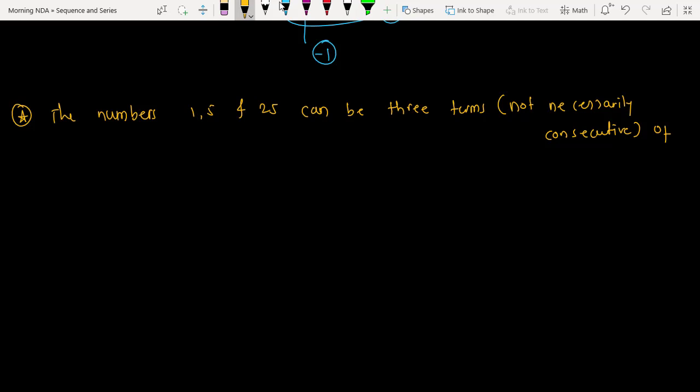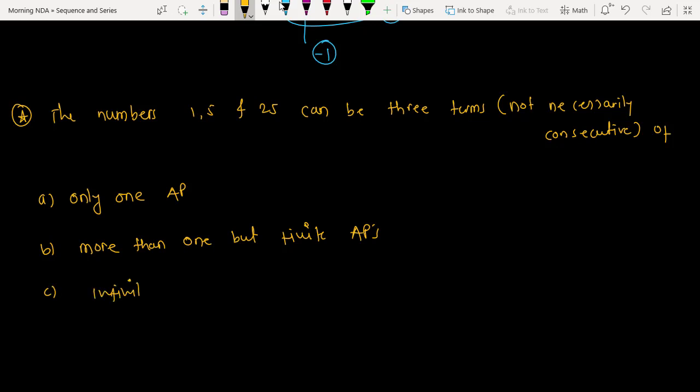What is the question? The numbers 1, 5, 25 can be 3 terms, not necessarily consecutive, of: option A, only one AP; option B, more than one but finite APs; option C, infinite APs; and D is finite GPs.